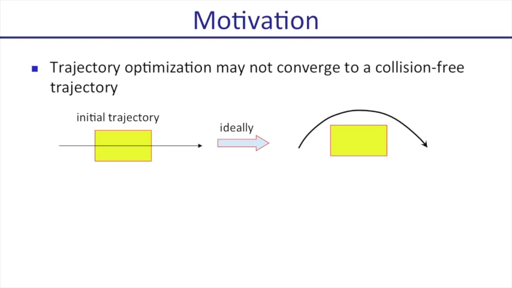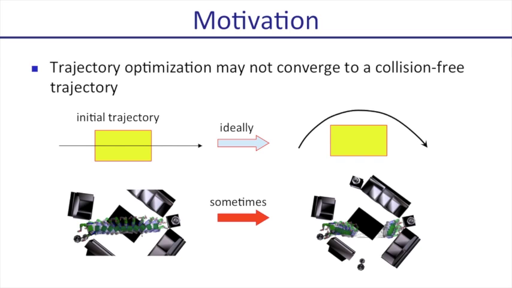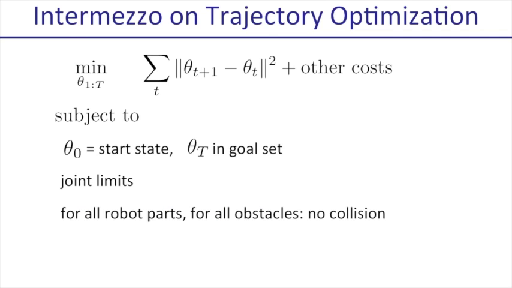However, trajectory optimization also has limitations, of which the most important one is that the optimization process may not converge to a collision-free trajectory, as shown in this example, where the optimization is trapped in an in-collision local optimum. Before we go into the details of the trajectory quality prediction, let's first discuss some background on trajectory optimization.